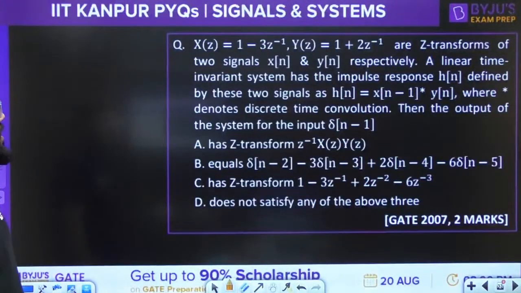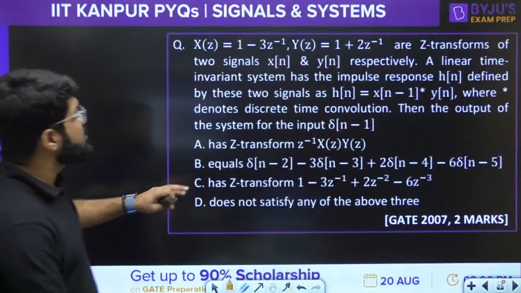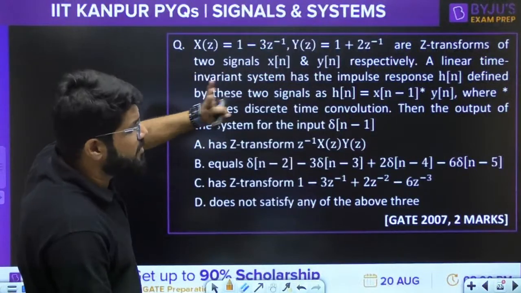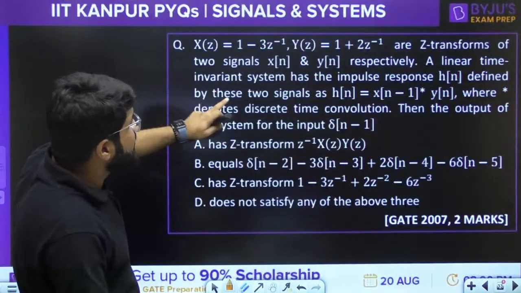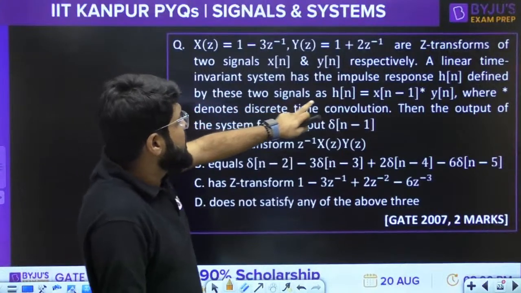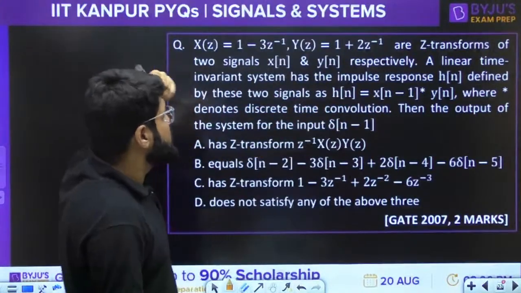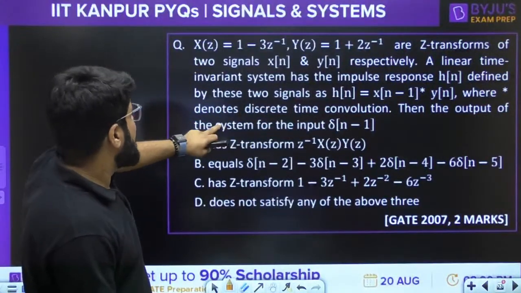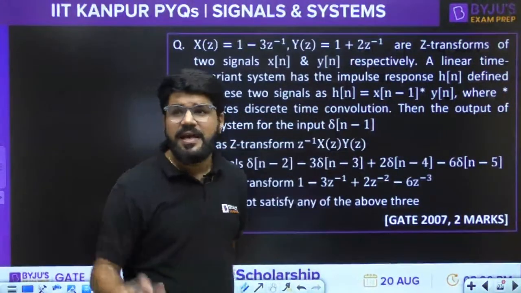GATE 2007. X(z) is equal to 1 minus 3z inverse, Y(z) is equal to 1 plus 2z inverse, are the z transforms of x[n] and y[n]. An LTI system has the impulse response h[n] defined by these two signals. h[n] is x[n minus 1] convolution y[n], where star is the convolution. Then the output of the system for the input delta[n minus 1].